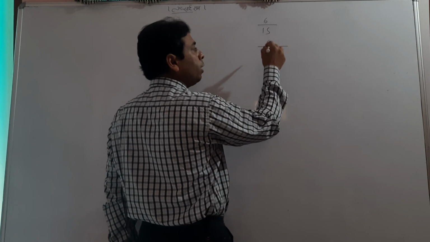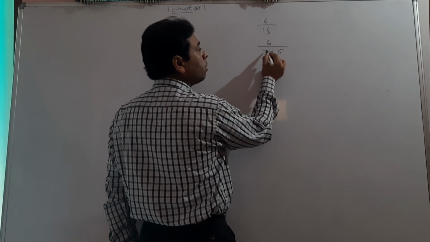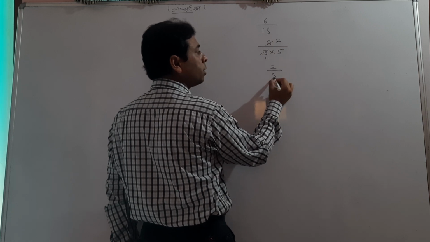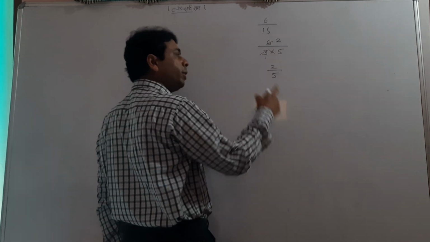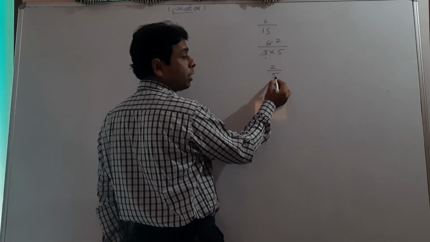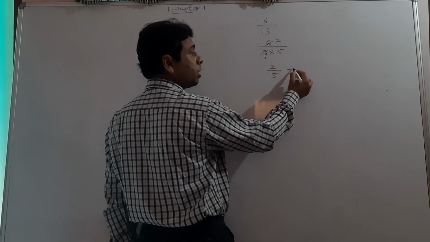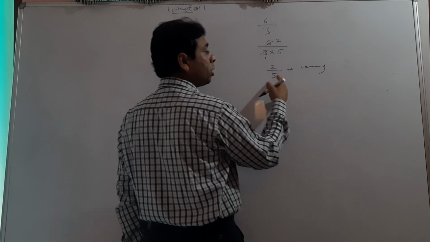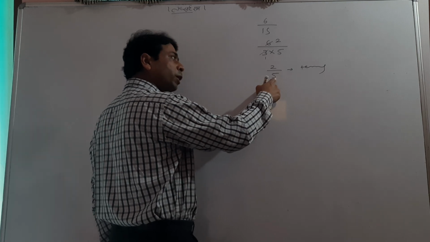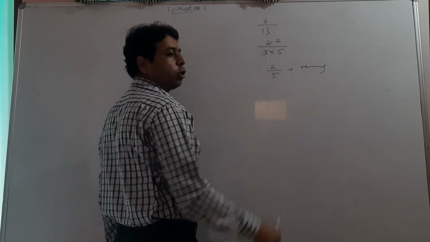Look carefully. 3 can cancel with 6. 3 ones are 3, 3 twos are 6. Student, that is a very important cancellation. It is 2 by 5 now. When it is 2 by 5, we can say that 5 is in the denominator as a factor. That's why it is terminating, because I have taught you that either 5 or 2 or both can come in the denominator. It is a terminating decimal.